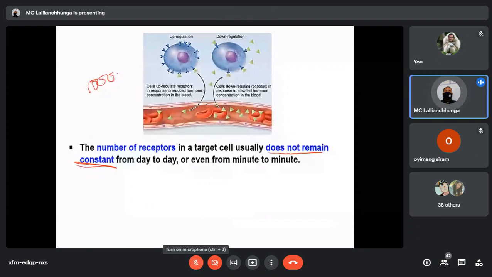Okay, this is the last slide. Please listen carefully. Why is there a change in the number of hormonal receptors in a cell?